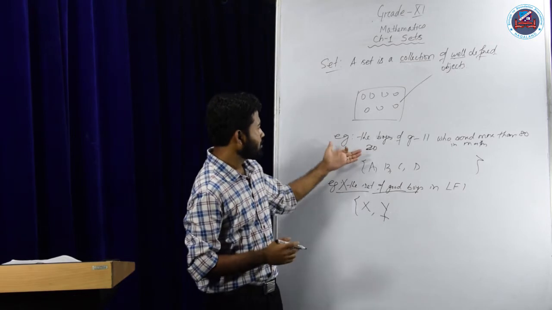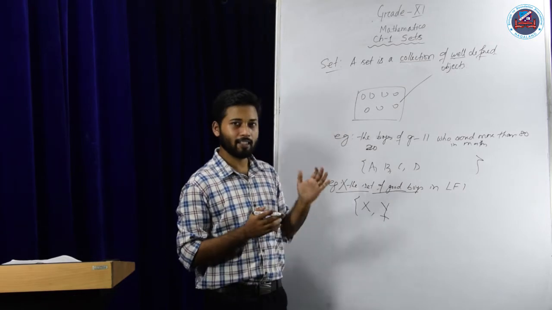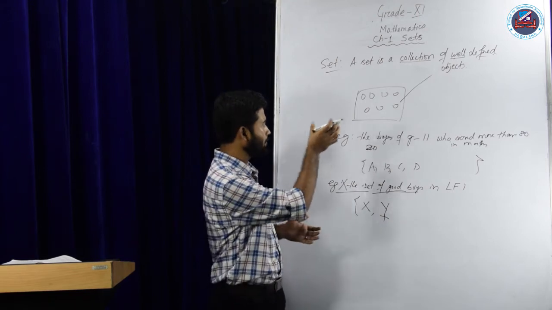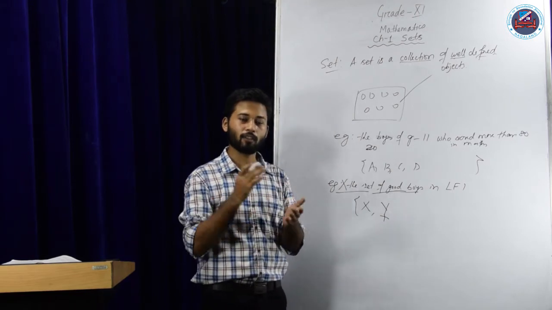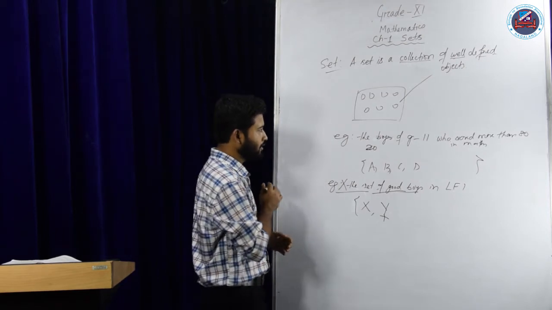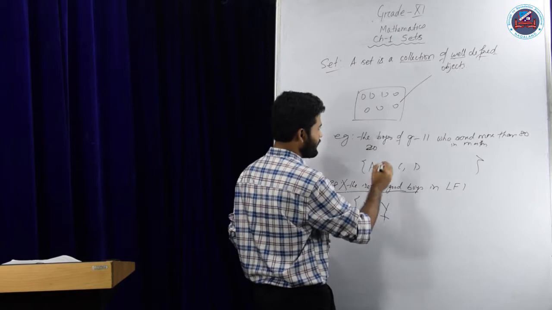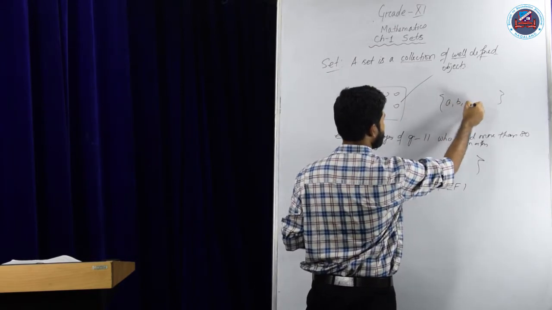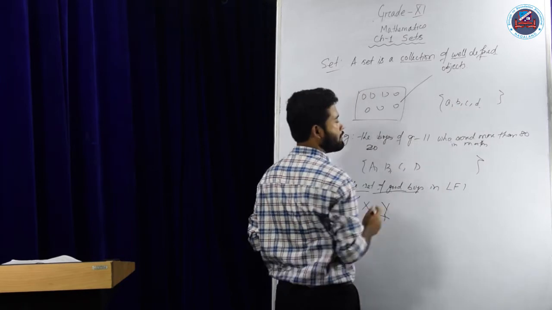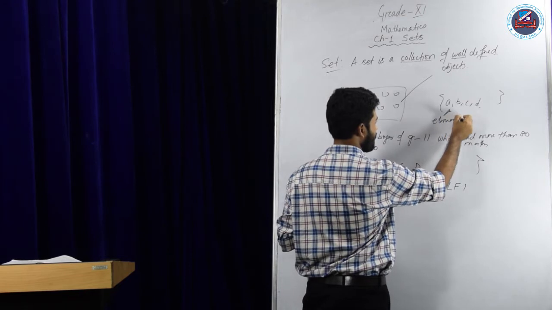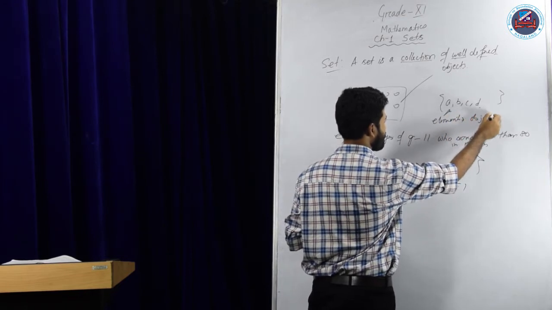A set basically should be similar throughout the world. That means whatever definition we give here will be the same across the world. Clear? So that is all about a set. And whenever we write a set, suppose we write a set here a, b, c, d, these are called the elements, or objects.